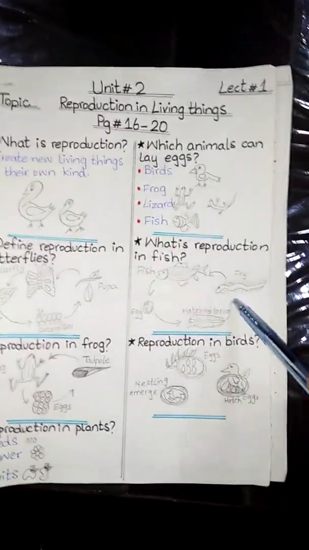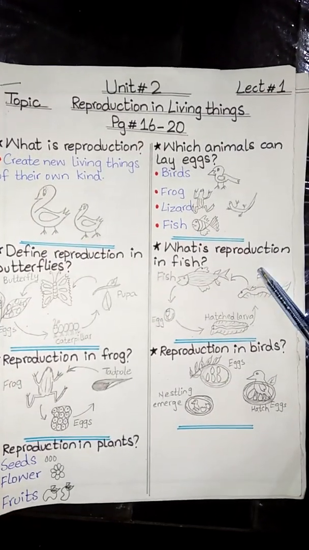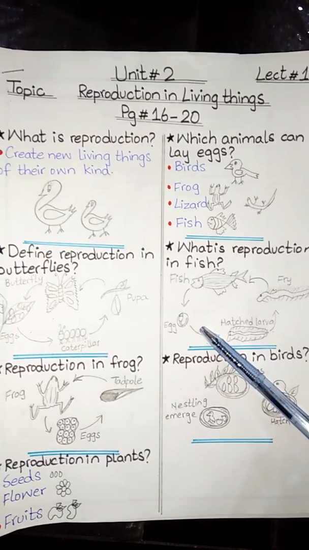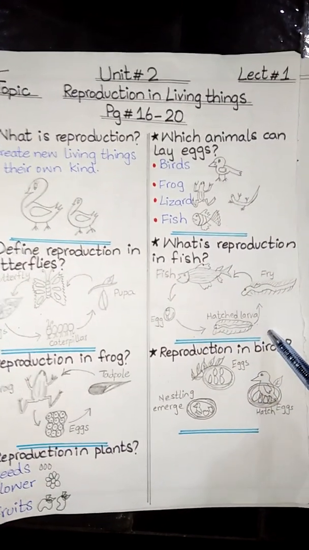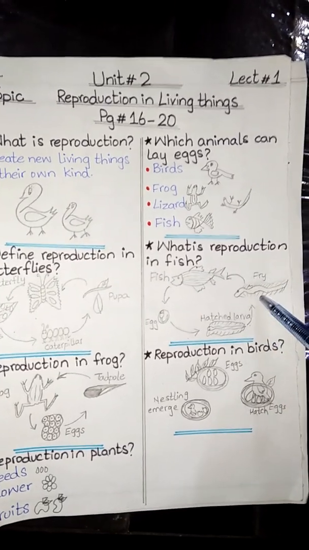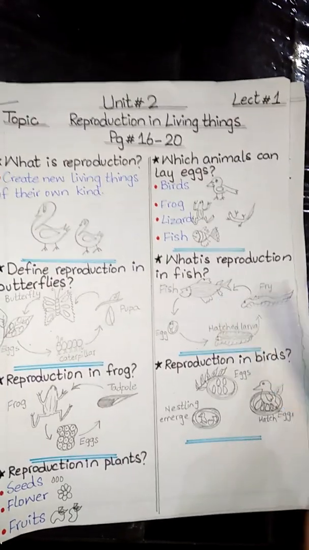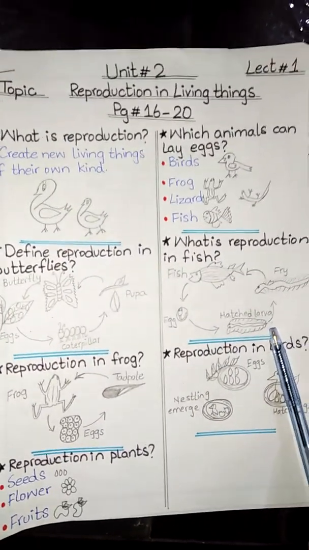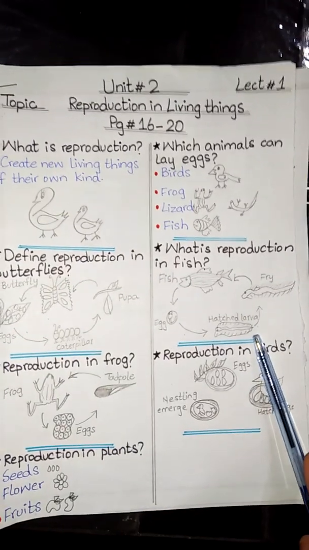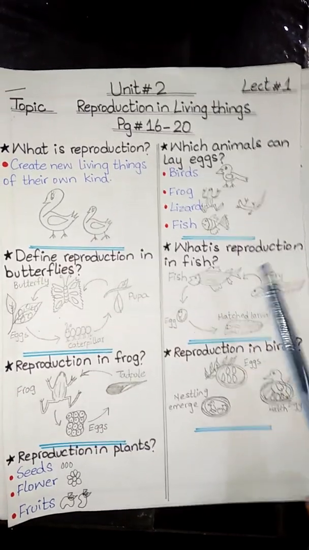The next topic is about reproduction in fish. The female fish lays eggs in water. The eggs hatch in water, and the baby fish is called fry, and then it becomes an adult fish. The female fish lays eggs, they hatch and become larvae. The baby fish called fry become adult fish.